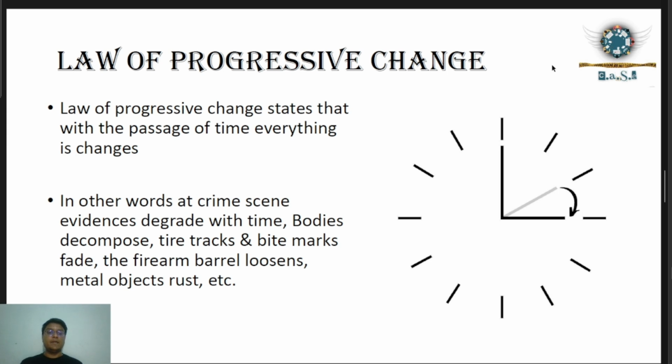So simply, we can say that according to the passage of time, things start getting degraded. We can take another example, that of a crime scene. Any biological material would start degrading. So that is called the law of progressive change.